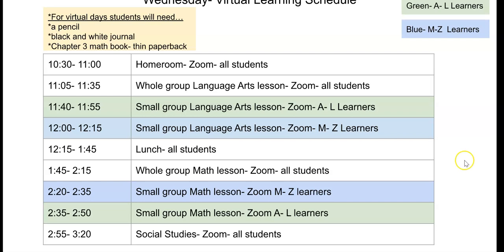So if you take a look at this schedule, on Wednesday, your day does not begin until 10:30. At 10:30, we'll have a homeroom check-in. We will have probably a little topic to talk about. And then we'll go into a language arts lesson. All students will be doing that with me. And then I'll be just having a few students stay on. My A through L kiddos will stay on Zoom with me, and they will do some work with me. And then my M through Z learners, you'll come back to me at 12 o'clock. So you'll have a little bit of a break. You'll come back at 12 o'clock, and then my M through Z learners will work with me.